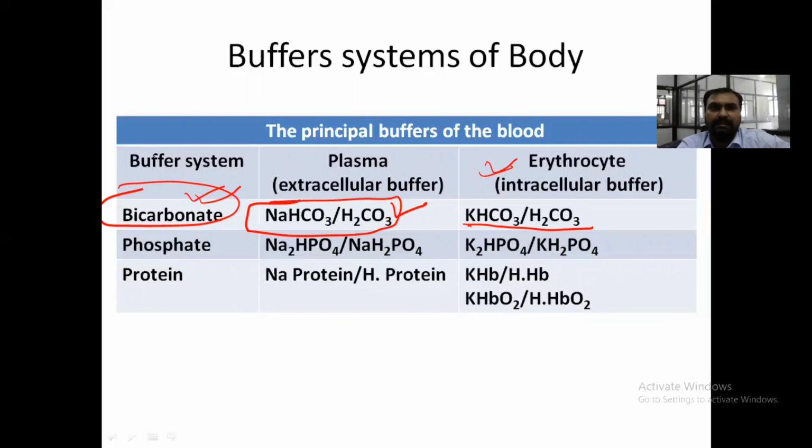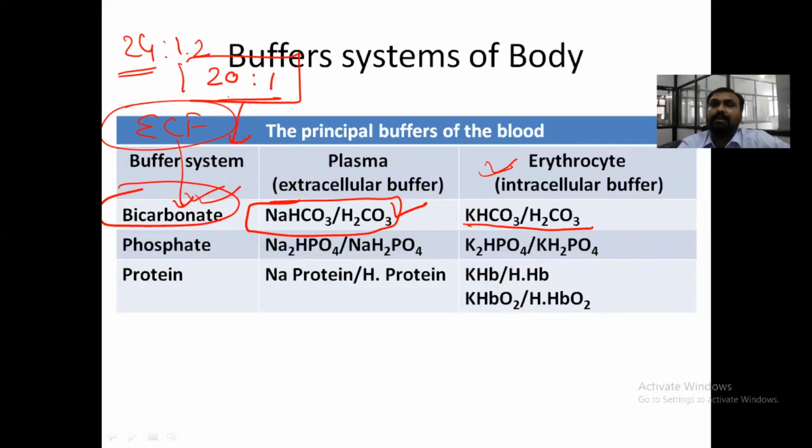What is the specialty? It is a major extracellular fluid buffer. In extracellular fluid, the major buffer system is bicarbonate. It is very efficient because the bicarbonate level is 24 and the carbonic acid level is 1.2. The ratio is 20 to 1. It is a very effective buffer against any acids.